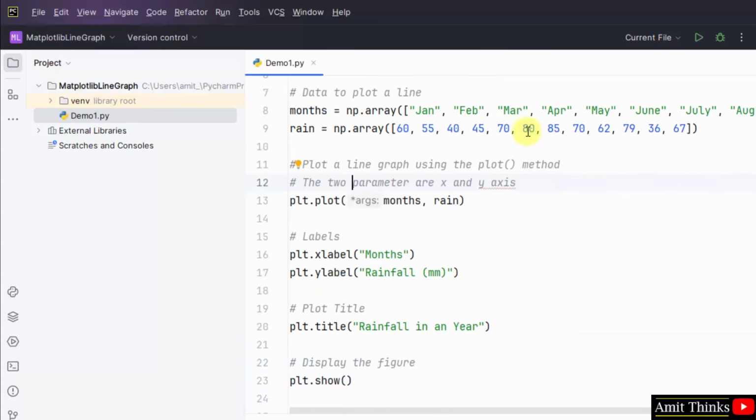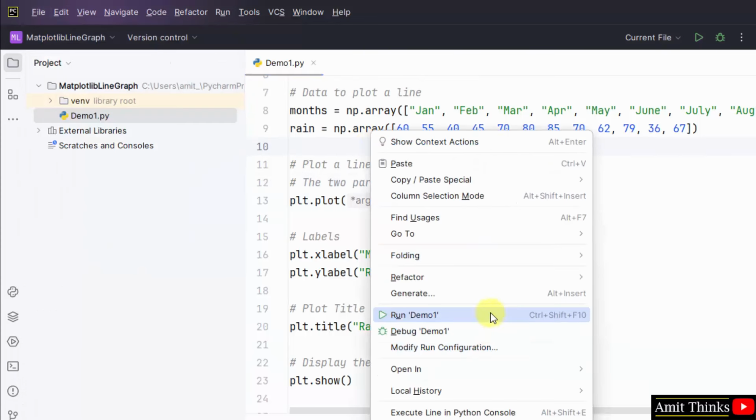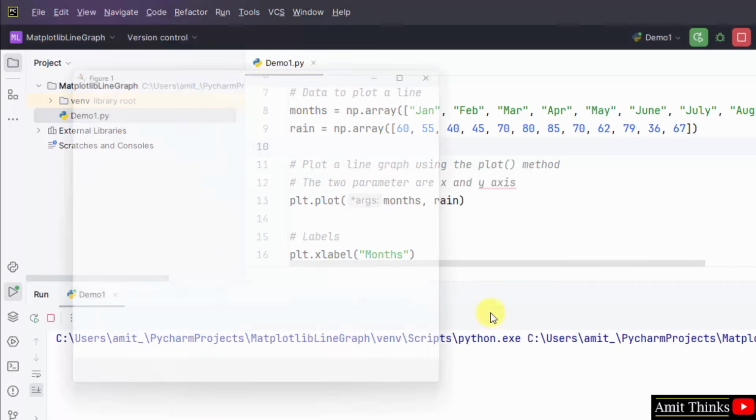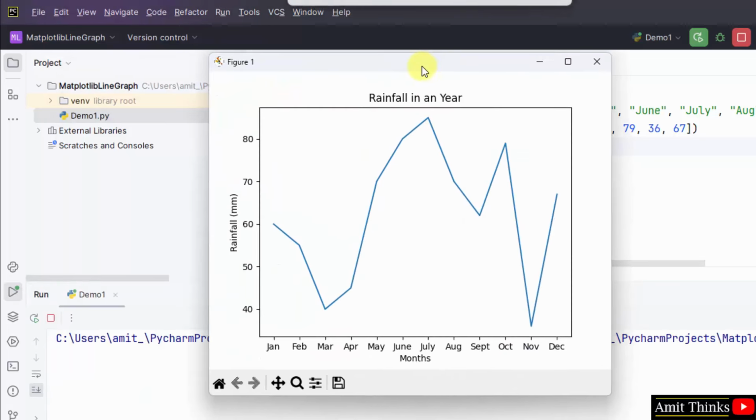File, save all. Right click and run. Now a line graph will be visible. That will show you the months and then the rainfall in those months in millimeter. We have represented using the line graph. You can save the figure from here.